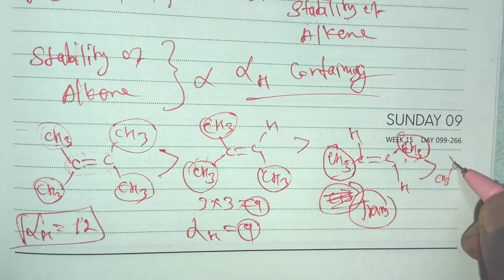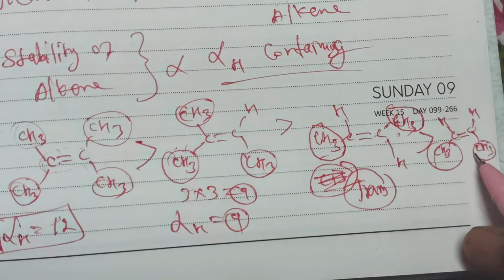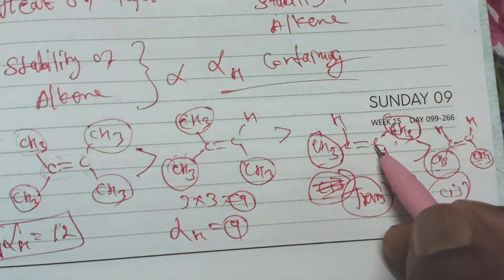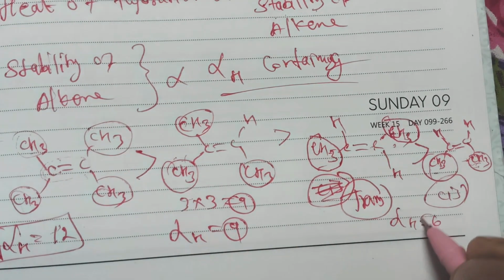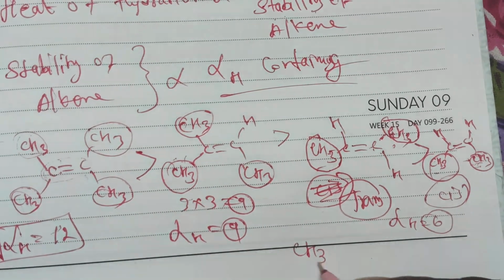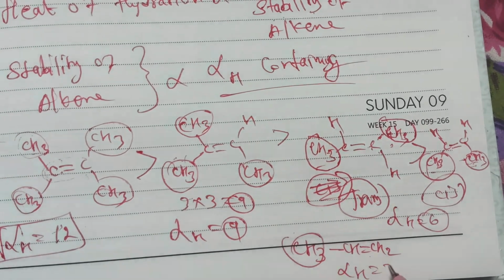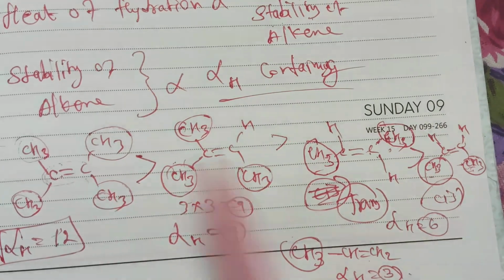There's CH3 CH double bond CH. Here these 2 methyl groups are on the same side, so there is a cis isomer. So among these 2, the trans is the most stable compared to the cis. Both contain alpha hydrogens: there are 6 alpha hydrogens, and the last one, CH3 CH double bond CH2, has alpha hydrogen equal to 3. As the number of alpha hydrogens increases, the stability also increases.